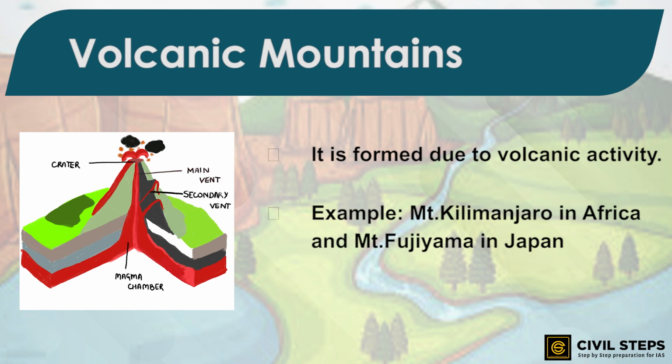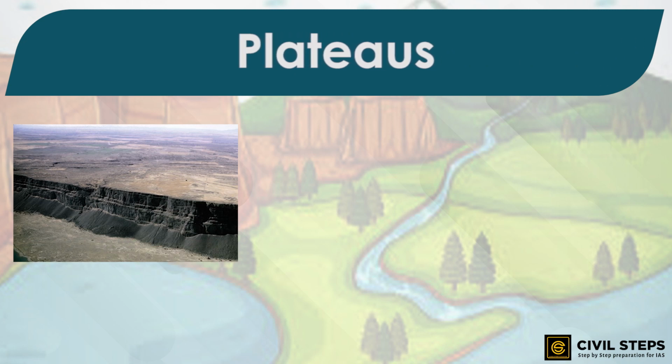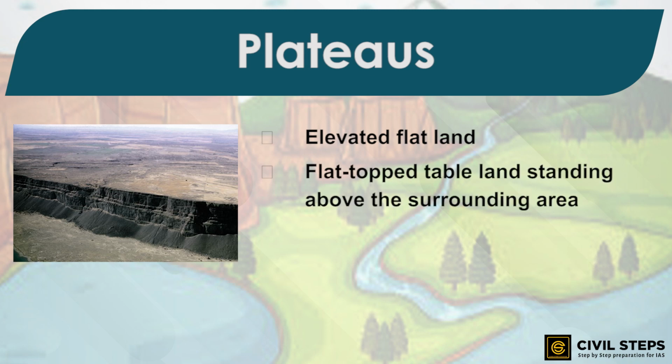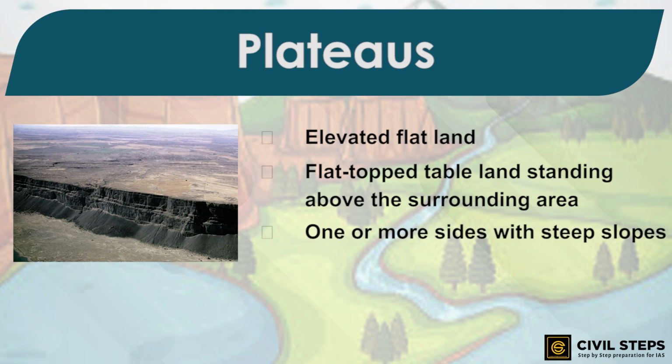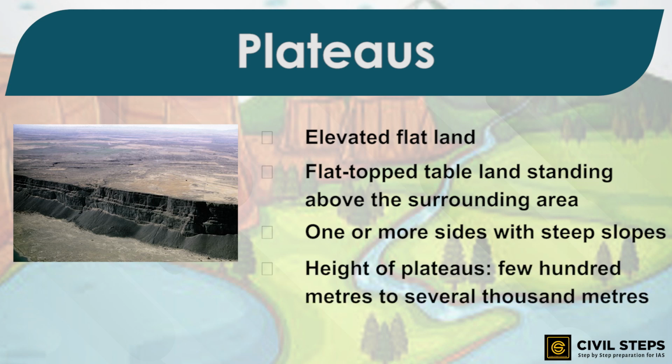Now we are going to discuss the second type of landforms, the plateaus. A plateau is an elevated flat land. It is a flat-topped tableland standing above the surrounding area. It may have one or more sides with steep slopes. Also, the height of plateaus often varies from a few hundred meters to several thousand meters. And plateaus, just like mountains, may be young or they can be old.